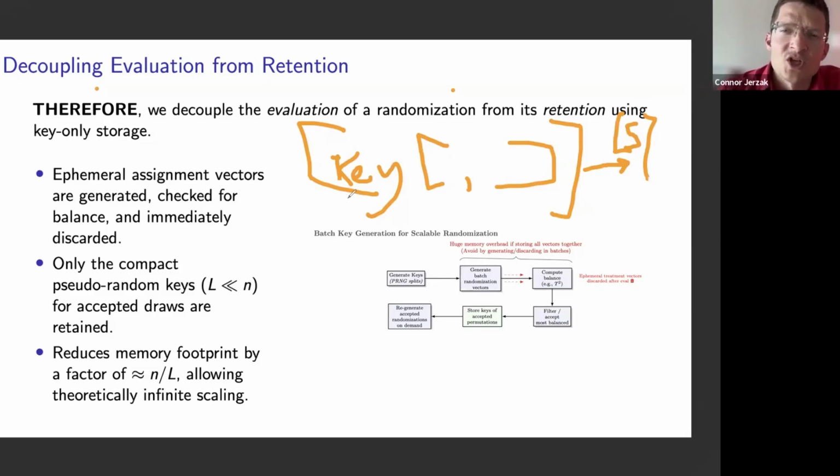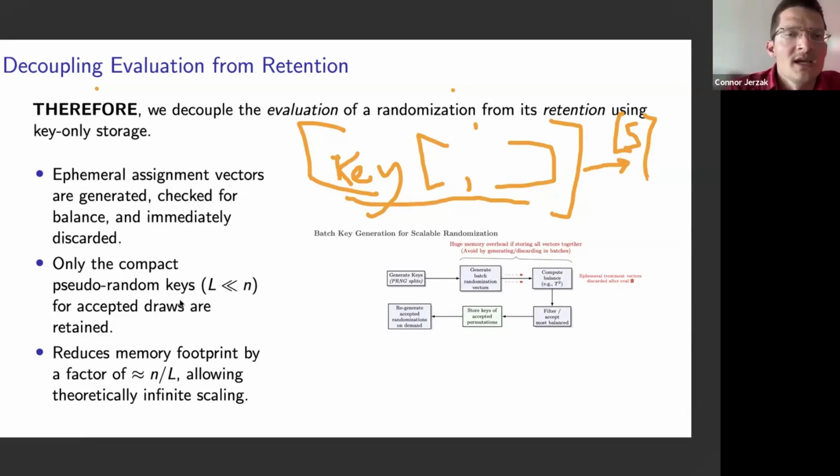So we have this pseudo-random number generation process, which is controlled by these keys, and these keys are what we store as we're evaluating these millions, or in some cases billions, of randomizations. And because we're saving only these keys, not these entire randomization vectors, we have considerable savings when it comes to memory.